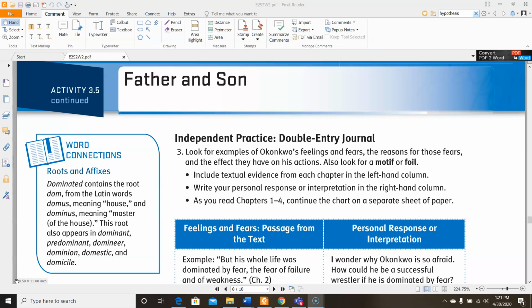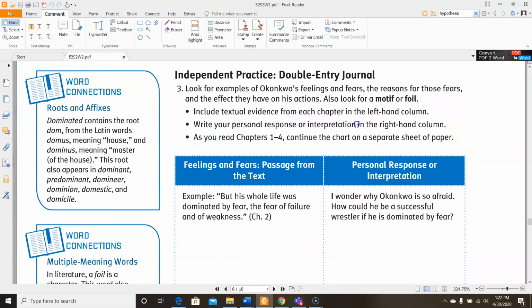So first of all, independent practice, double entry journal. This is the method that I highly recommend when you're reading Things Fall Apart in order to enable your understanding. When you're doing a double entry journal, it helps you as a reader comprehend what you're reading so you don't have to go back and read all over again. While you're reading, look for examples of Okonkwo's feelings and fears and reasons for those fears and the effect they have on his actions. Also keep an eye out for motif or foil.